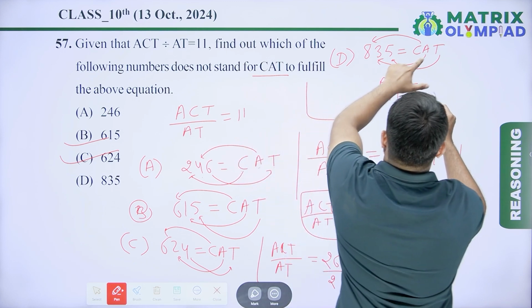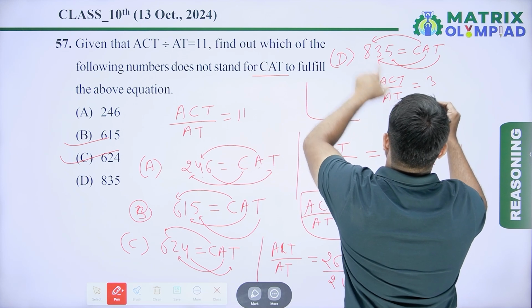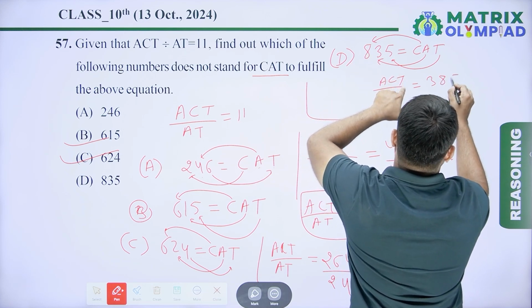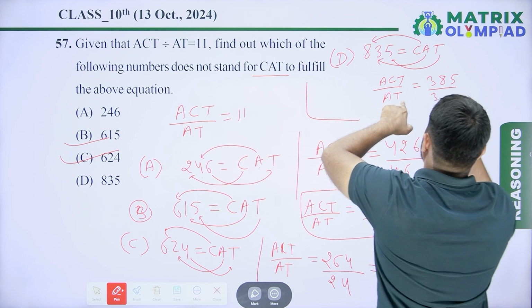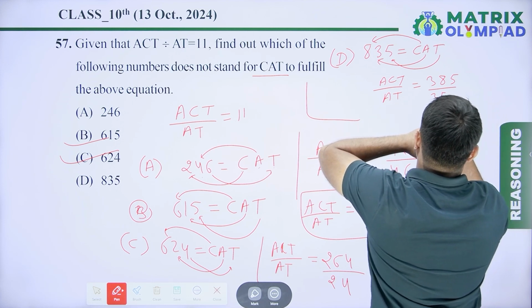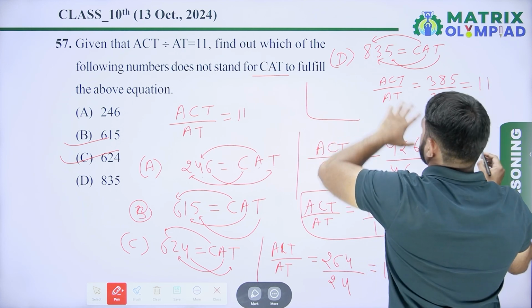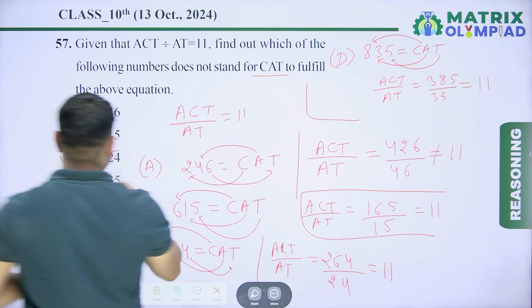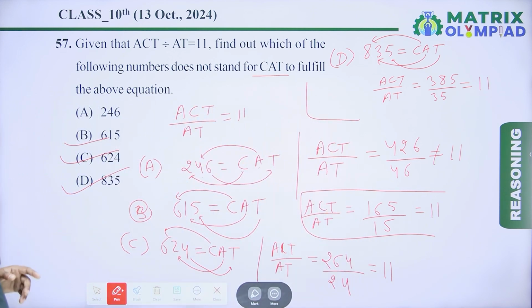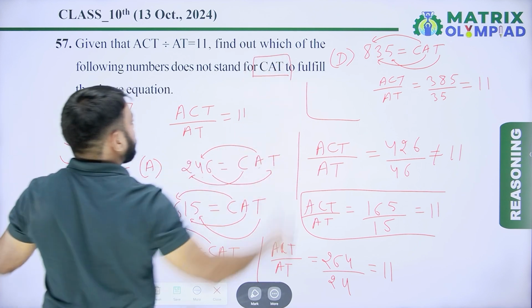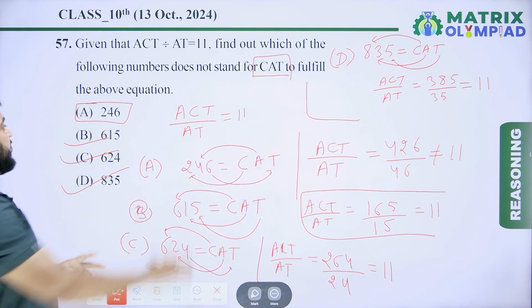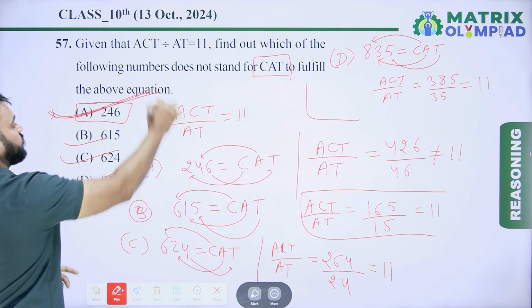So value of A is 3, value of C is 8, value of T is 5. 385 divided by value of A is 3, value of T is 5 is equal to 11. Yes, option D ये वाली वैल्यू CAT को फुलफिल कर रहा है. So option A है ऐसा जो CAT को फुलफिल नहीं कर रहा है. So here option A is the correct answer of this question.